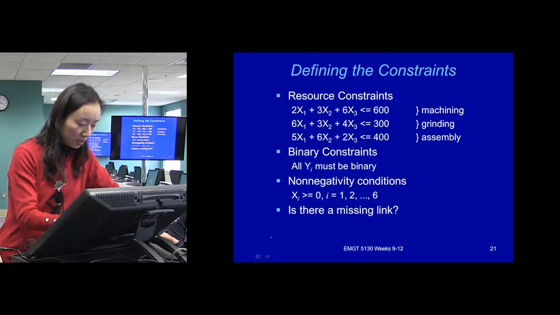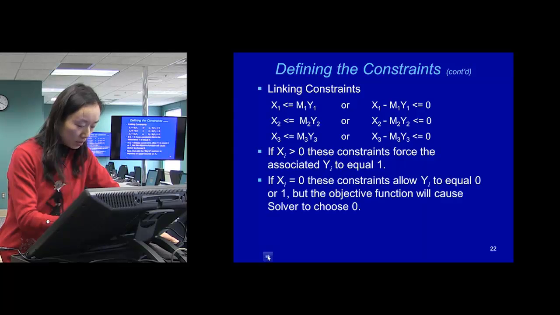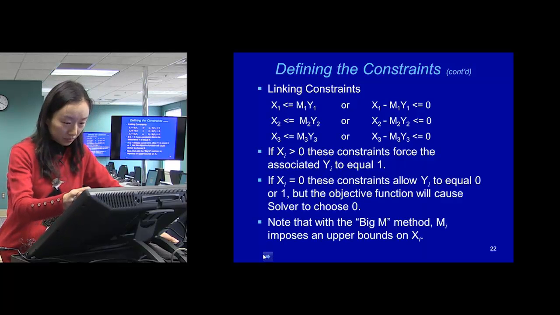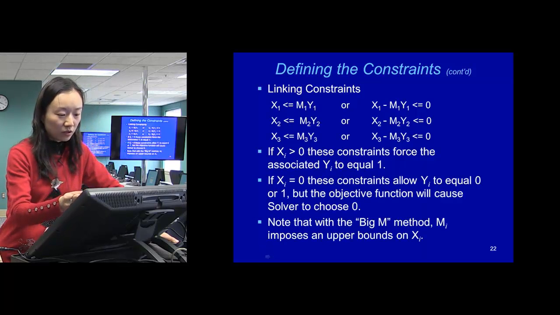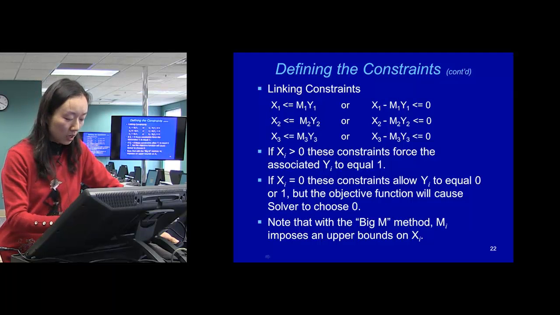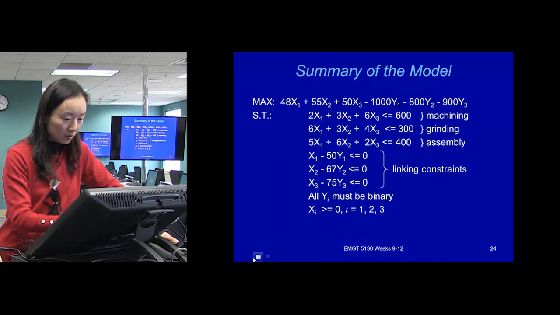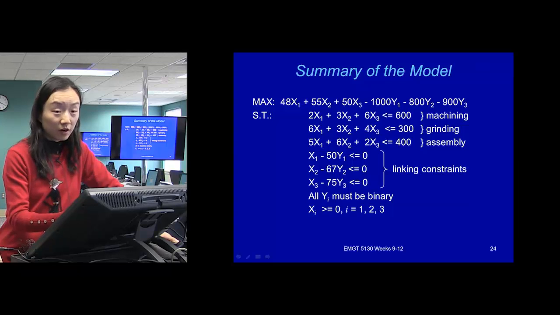So that's the process. We came up with basic constraints. We found there is a missing constraint. And here, when we went through it, we found those big M first. Those big M represent the maximum value that your xi can be, like the 50 there. And on the slide, I showed a specific way of finding the maximum value. So here will be the final constraint.